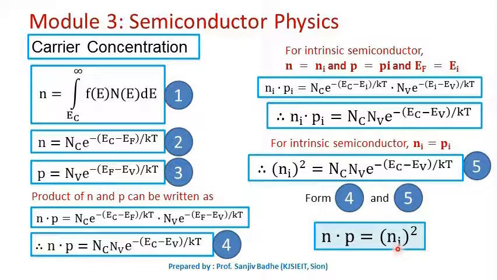If ni is the intrinsic concentration, and we dope it to get N-type or P-type semiconductor, the product of the electron concentration in the conduction band and the hole concentration in the valence band will always be equal to the square of the intrinsic concentration. This is an important relation which can be used while solving some of the problems.